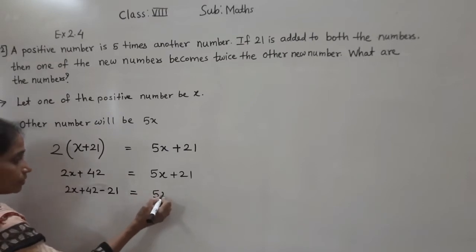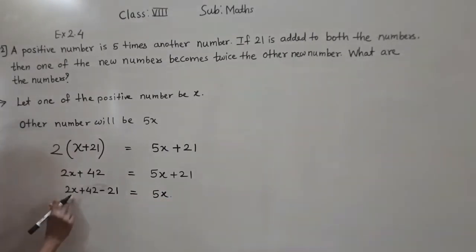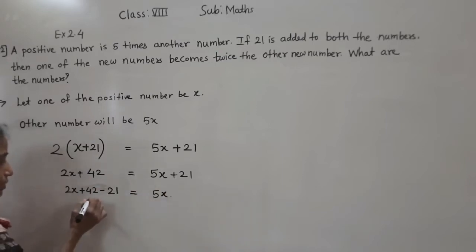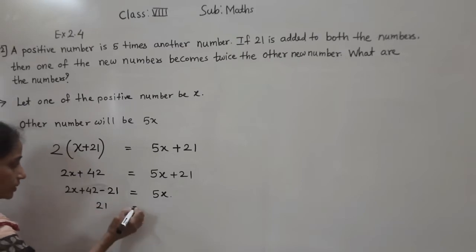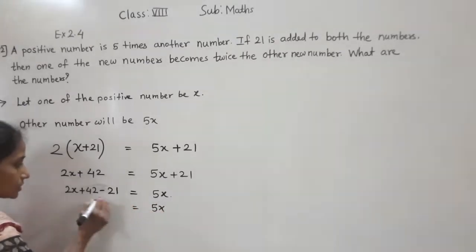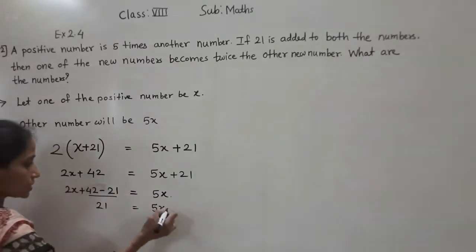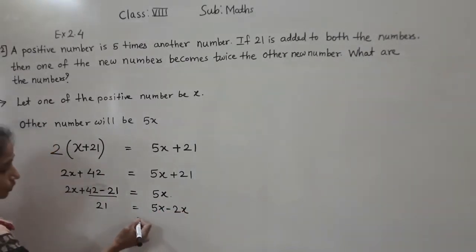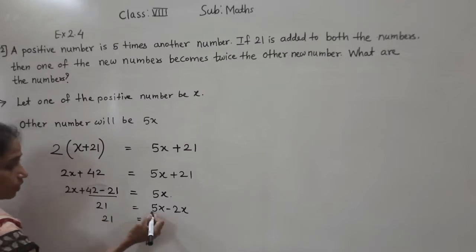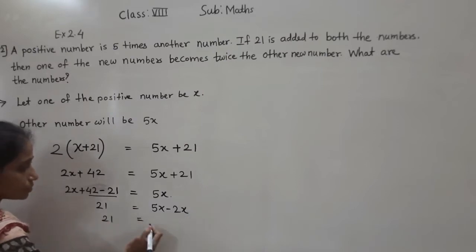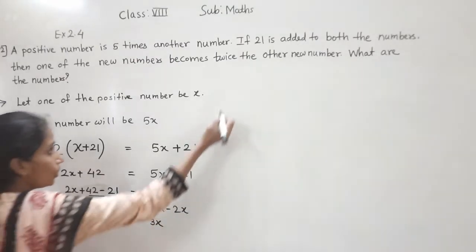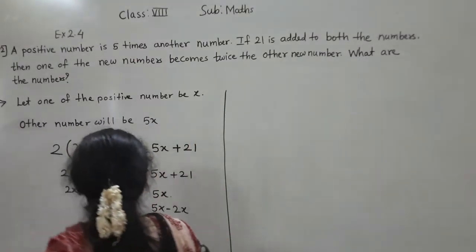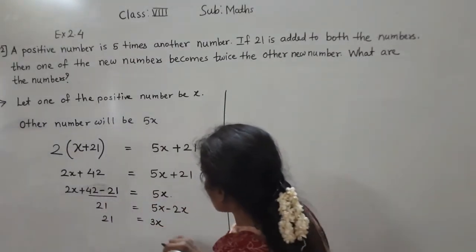So what will remain here? 5x. Now 2x will transfer to the right hand side, then it becomes minus 2x. So 42 minus 21 is equal to 5x minus 2x. So now we got 21 equals 3x.